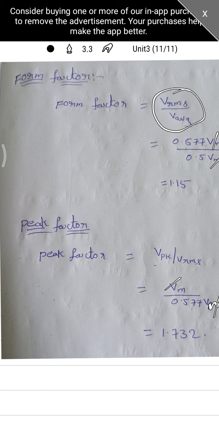If there is a square wave given, then how can we find out the RMS value, average value, and form factor? So take a square wave as an example and solve it yourself.